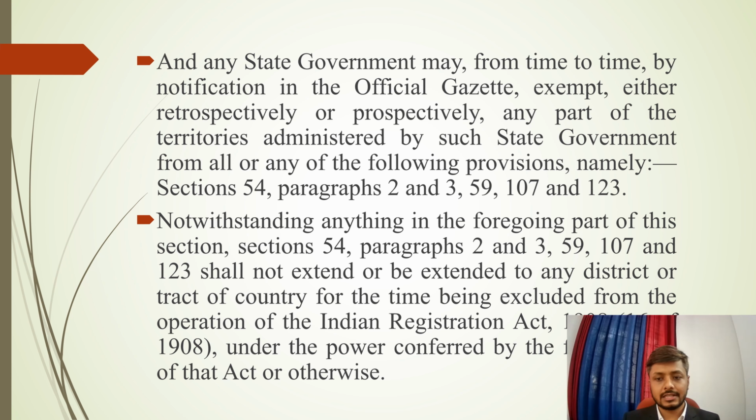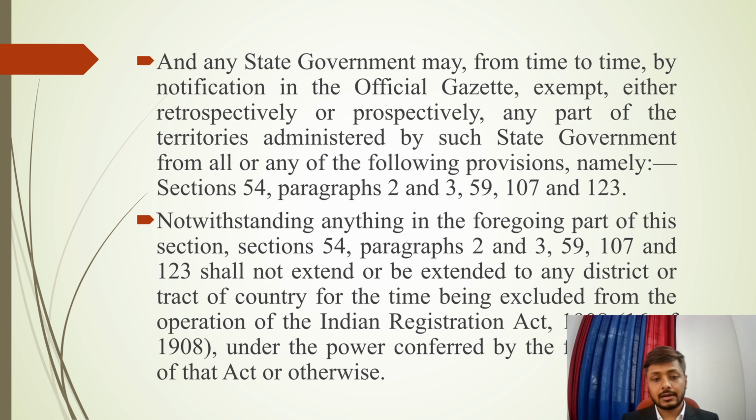If we look at this line here, it suggests that it can exempt any part of the territory administered by such a state government from section 54 paragraphs 2 and 3, 59, 107 and 123. So this paragraph basically gives a little flexibility to the state government.